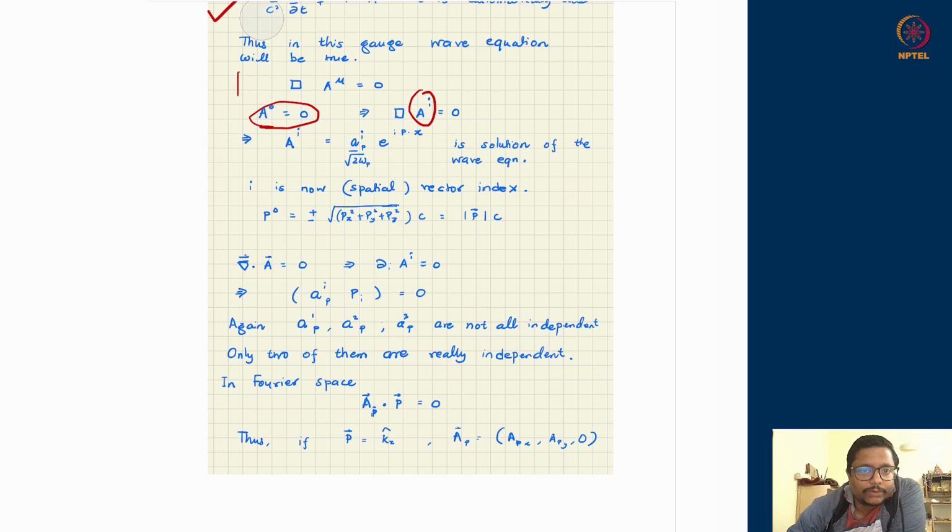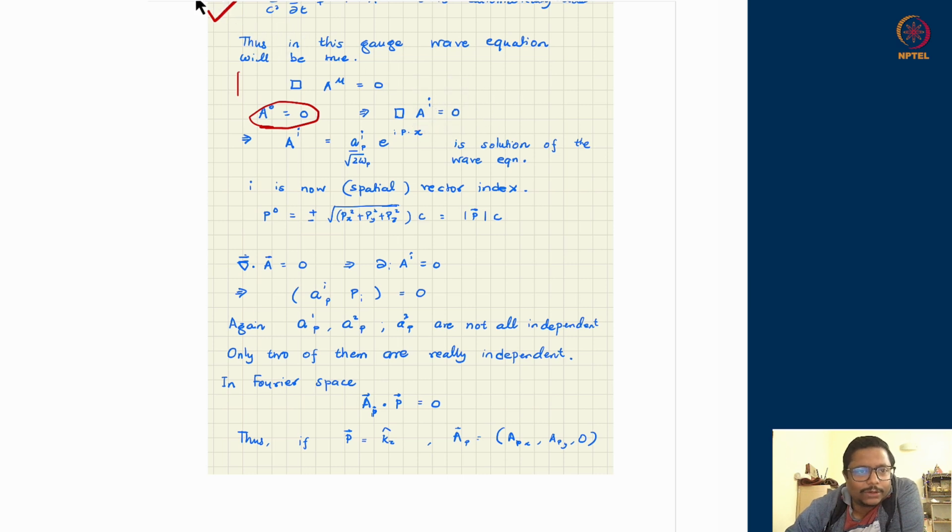Now we have a 3-component object A i whose wave equation we are trying to solve. Previously we had solved for a scalar field, a single component object, and the 4-component object for the Dirac field. Now we have at hand in this gauge a 3-component object A i whose wave equation is the story of electrodynamics. Okay, this is fine, and let us go ahead.